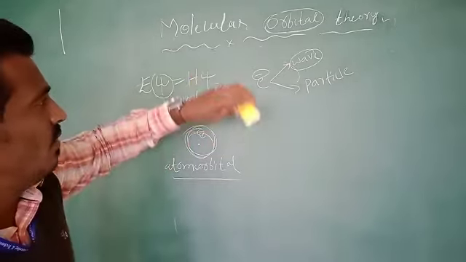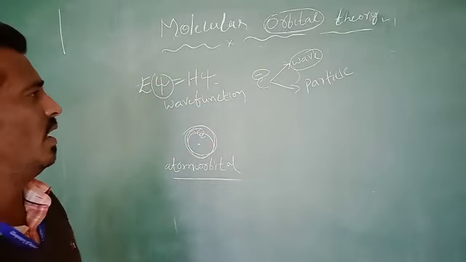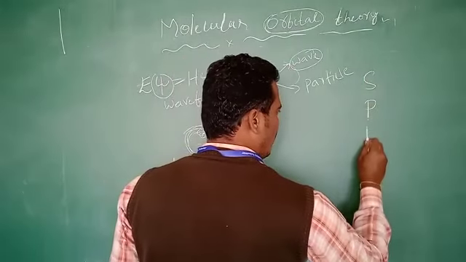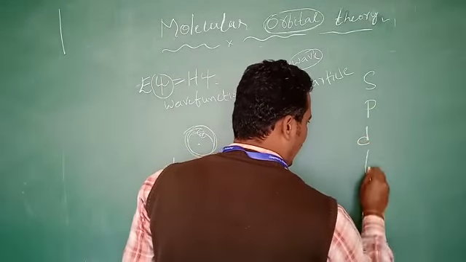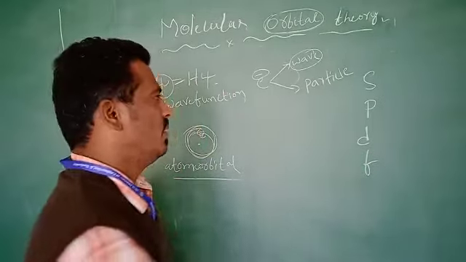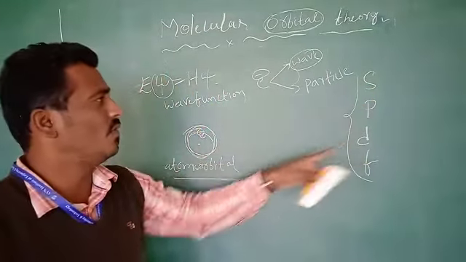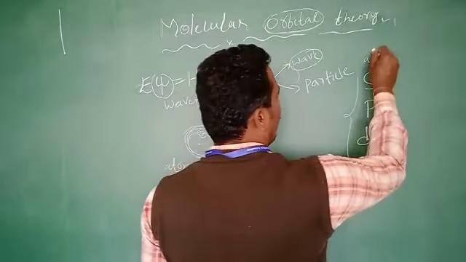Different kinds of orbitals are there. As examples, we give S, P, D and F. These are the four kinds of atomic orbitals.